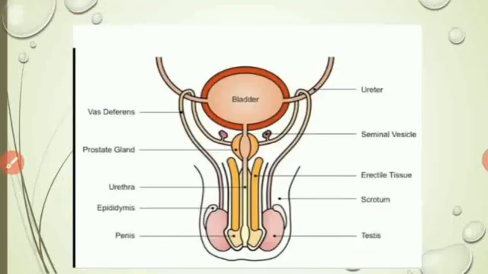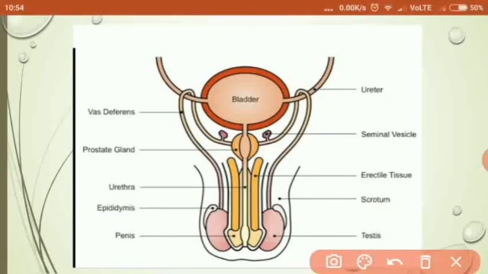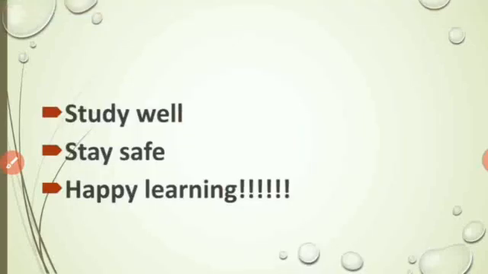This is the front view. It looks like this. As I told you, there are two testes. These are the two testes. These are the epididymis, and then you can see the seminal vesicles, two pouch-like structures. So this is the front view of the male reproductive system. Now study well, revise this again, and enjoy your learning.